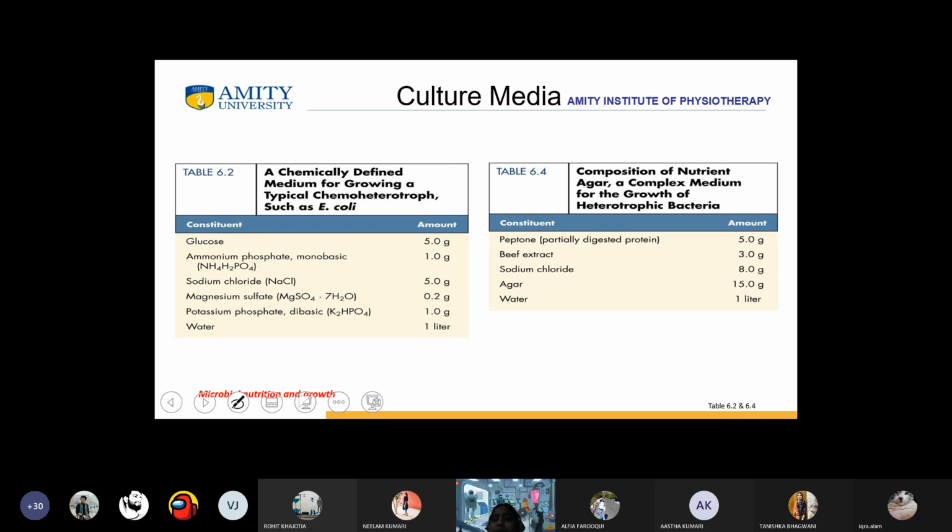And what is the composition of nutrient agar? That is a complex media for the growth of heterotrophic bacteria. So it contains peptone, beef extract, sodium chloride, agar and water.